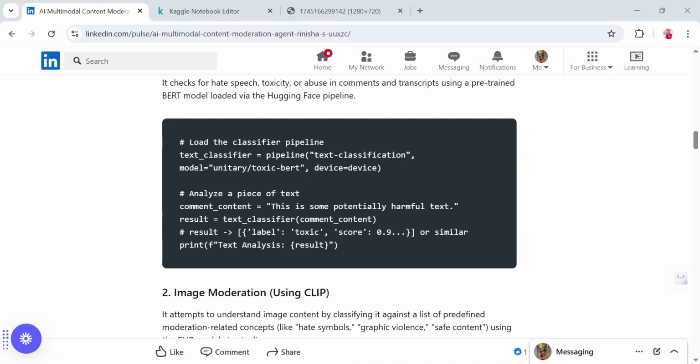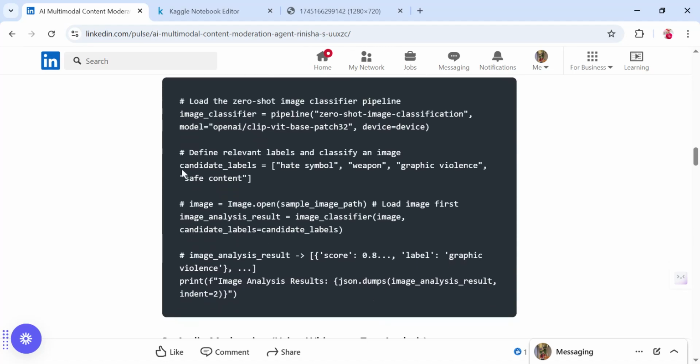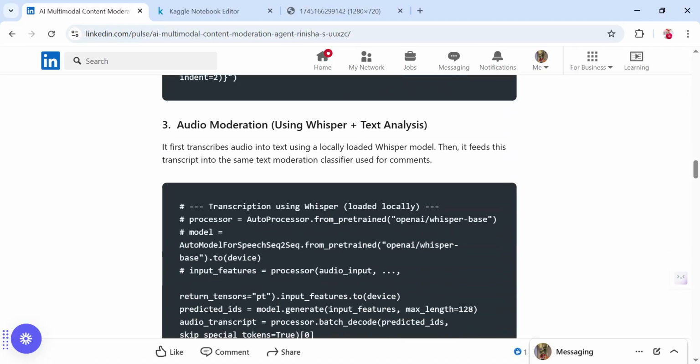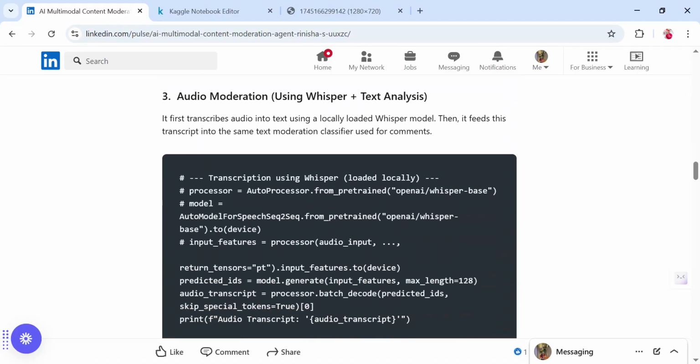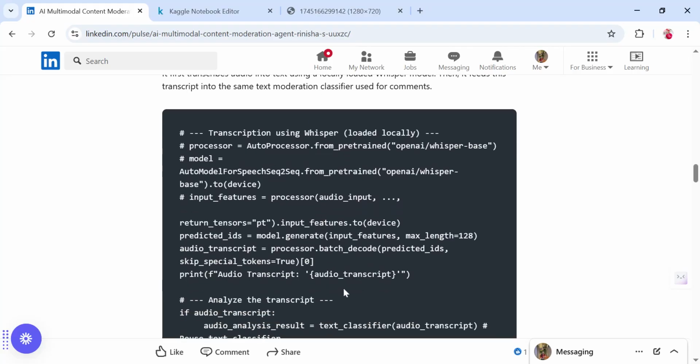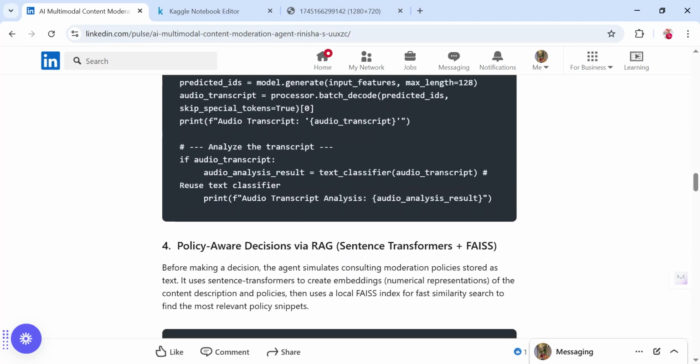It gets a signal about the visual content and then gives a score label whether it is a violent image or contains that, or if it doesn't, it can classify hate symbols, weapons, and whether it is safe content, and it can give a thumbs up to go. And then for audio, we are using Whisper plus text analysis, in the sense that we are transcribing the audio, and then checking whether it is safe, harmful, or hateful content.